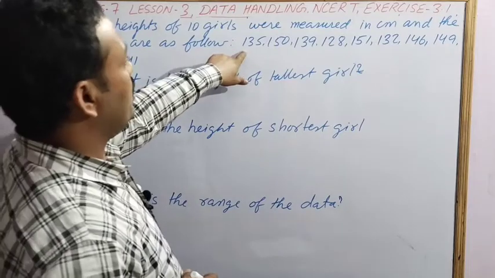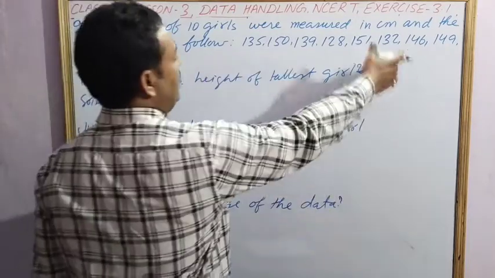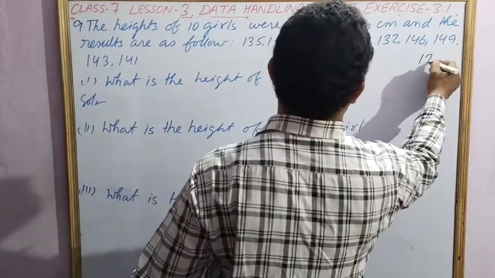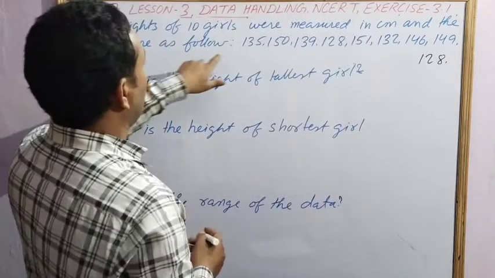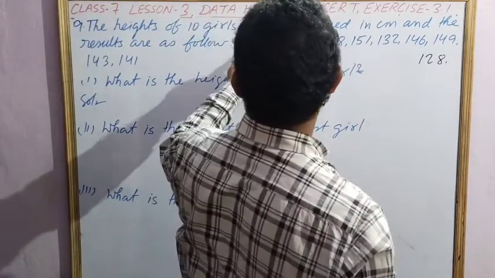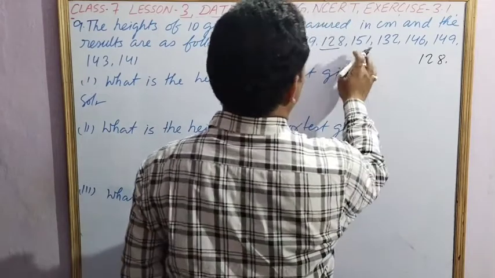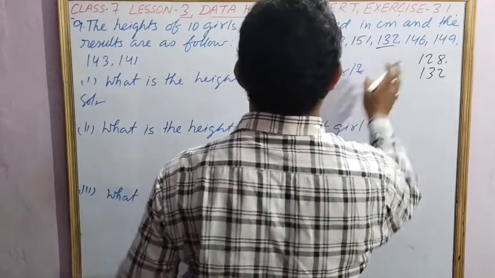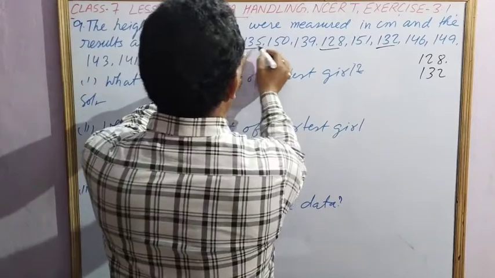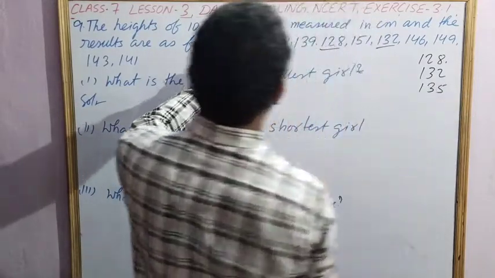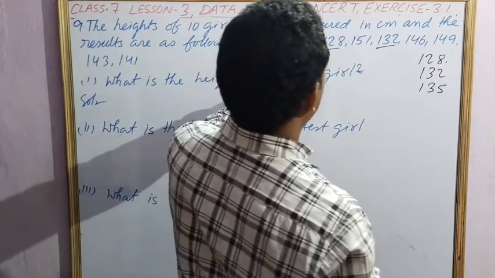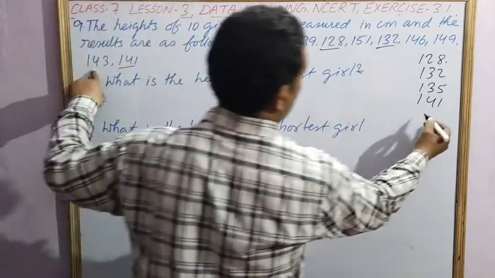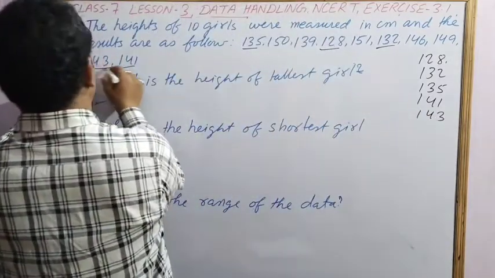So for that, you find the smallest. We don't have 28, so the smallest is 128. After 128 we have 132, which is second. After this 132, we have 135. After 135 we have 141. After this we have 143.